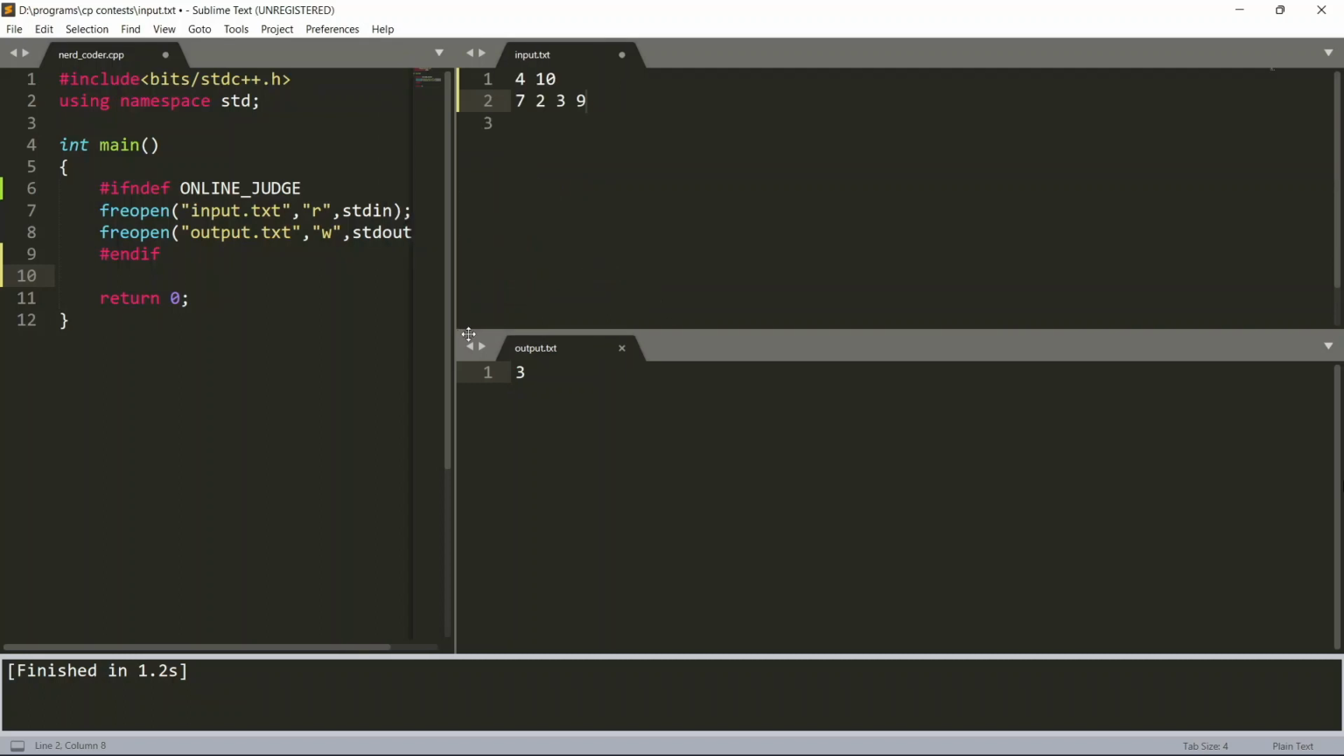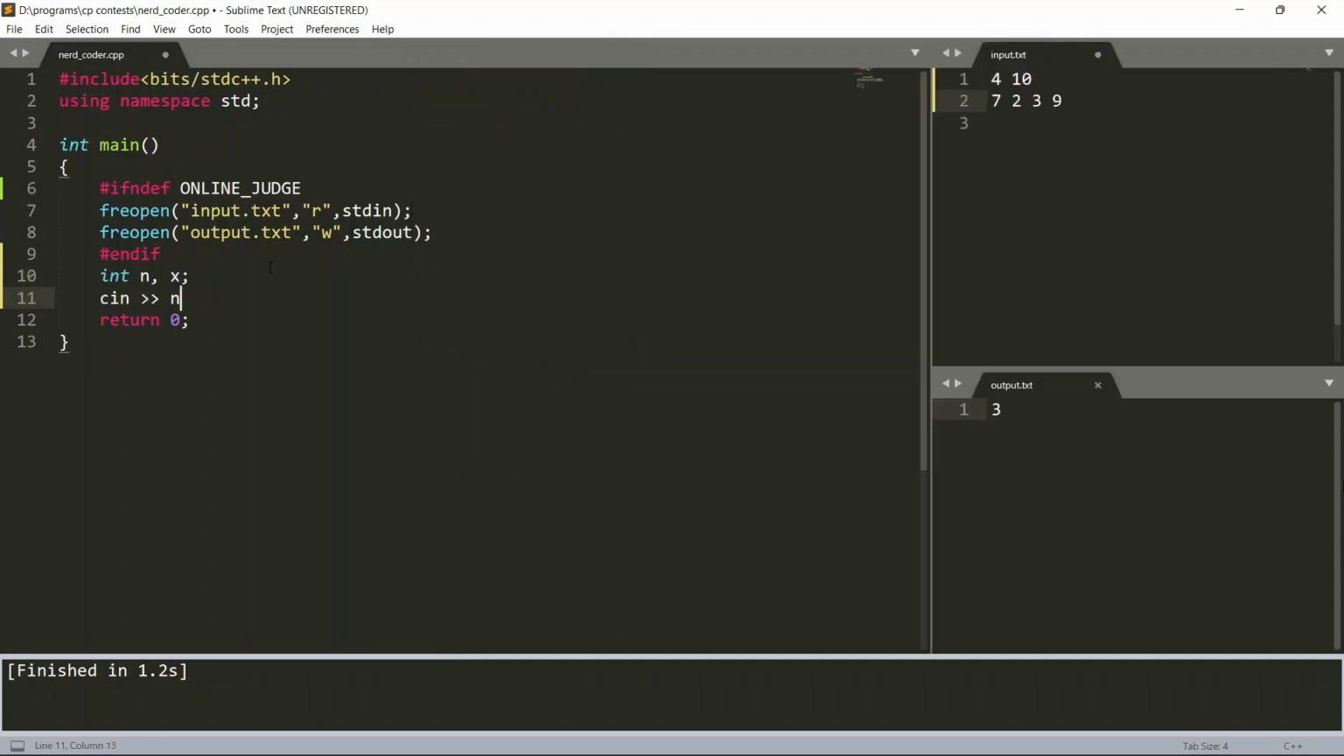First of all we have to take input n and x. Then we'll take the input. Now we'll sort the array.